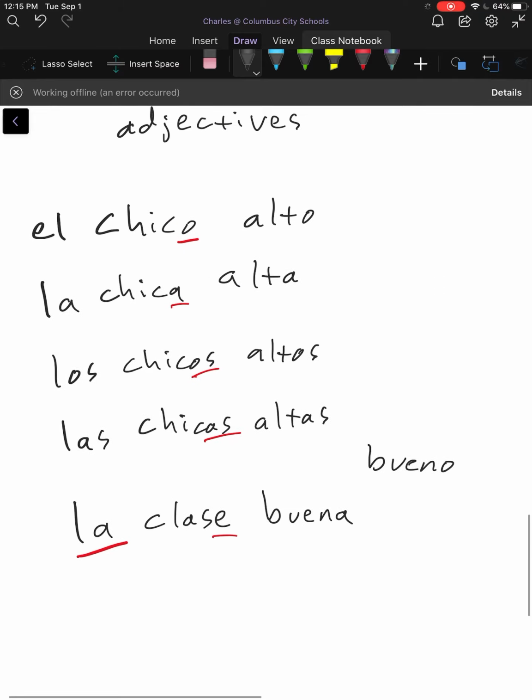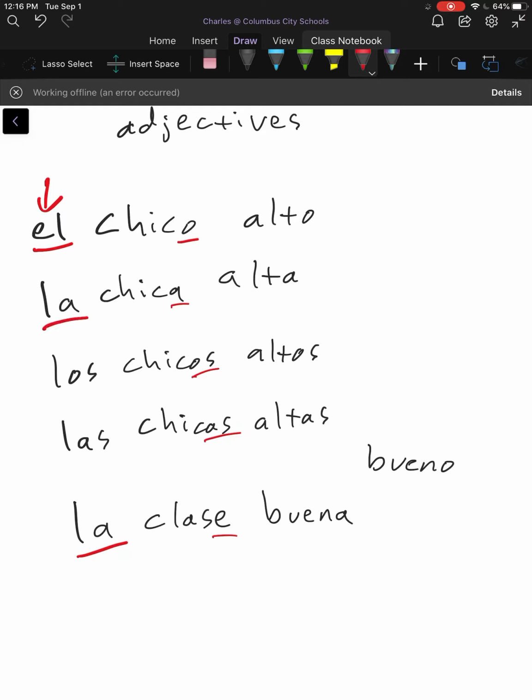Now, if you go back with me and look at these first ones, we matched the L. We didn't match the O at the end of chico. We matched the L. It just so happens that the O at the end of alto matches chico. That's a shortcut you can use and you'll be right a lot of the time, but not all the time. If you look at this guy here, you'll be right every single time.